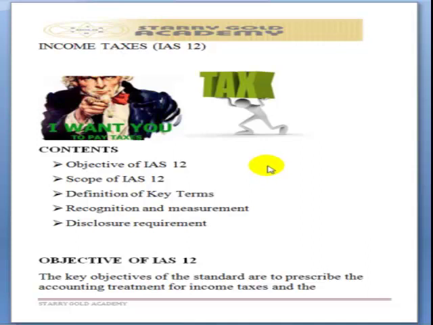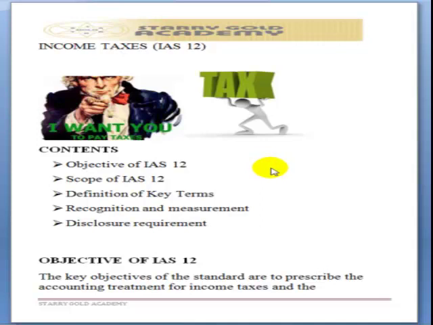It talks about how this should be accounted for in the books, how the necessary adjustment should be made in our books of accounts. And when are we supposed to recognize them in our books? Which one are we supposed to defer, and which one are we supposed to incorporate into the current reporting period?